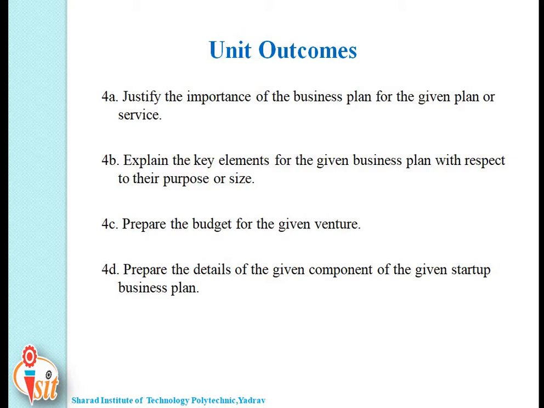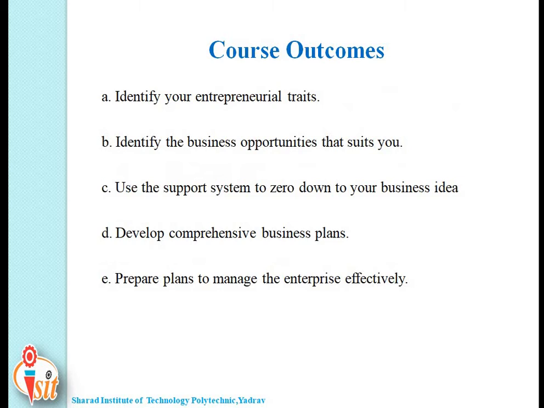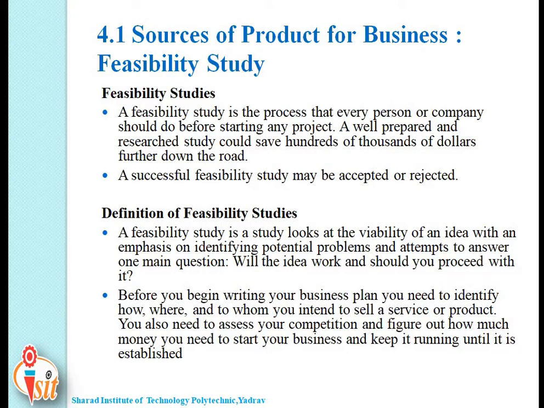If you are able to achieve these unit outcomes, then and only then you are able to develop the comprehensive business plan, that is, achieving this CO is completed. Now we will start the actual content of the 4th unit. The first point is sources of product for business, in that, feasibility study.